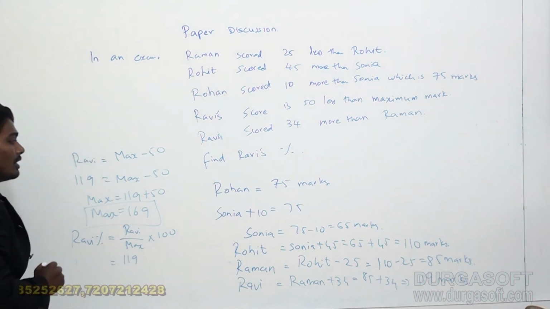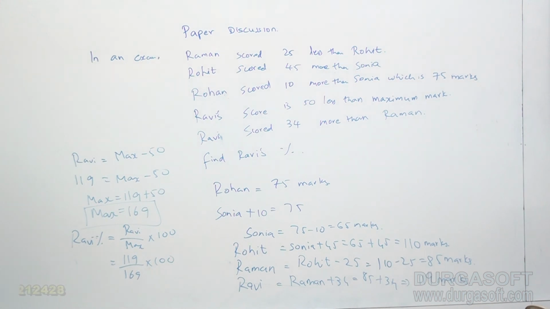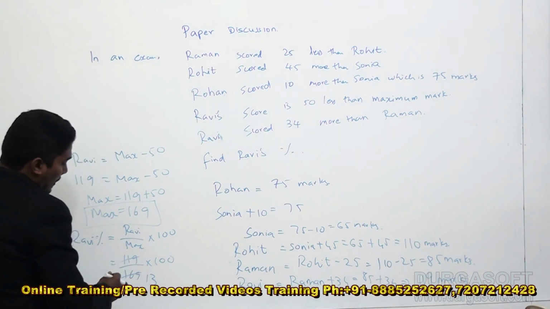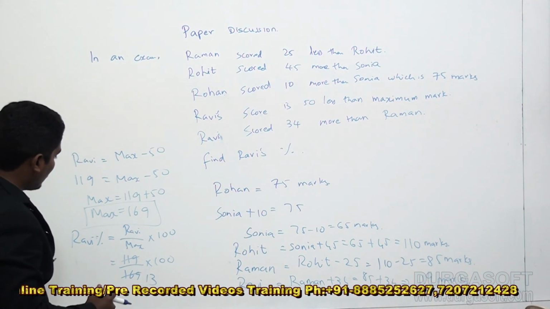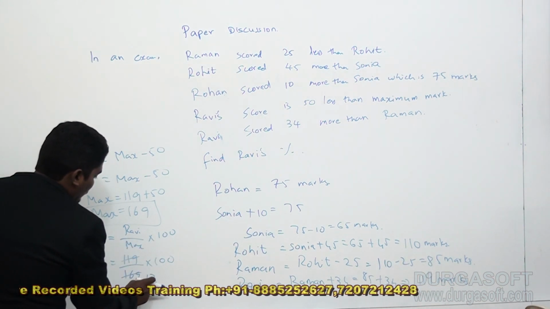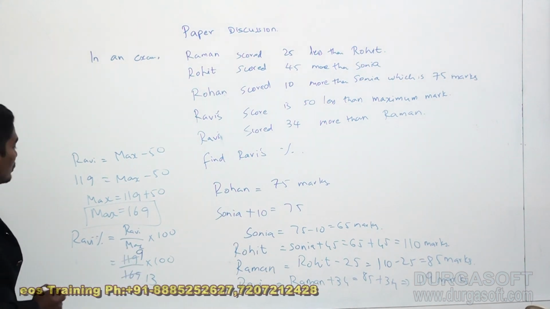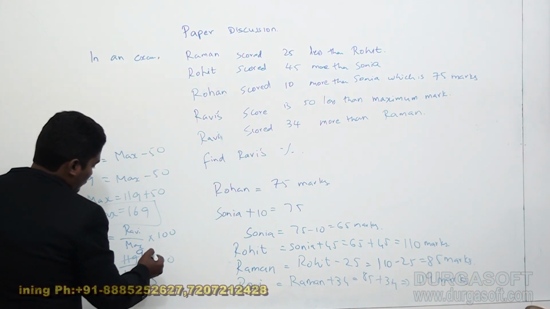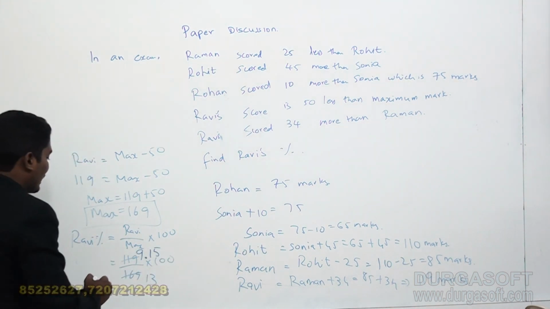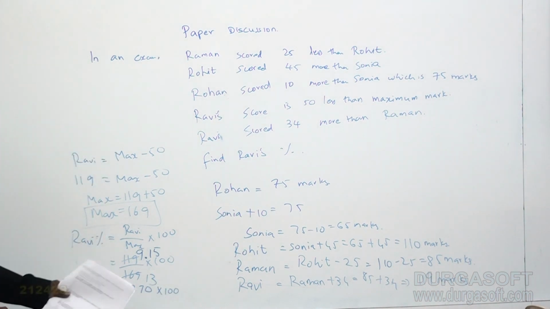Ravi's mark is 119, divided by the maximum mark 169, into 100. 119 divided by 169 is about 0.703, into 100.